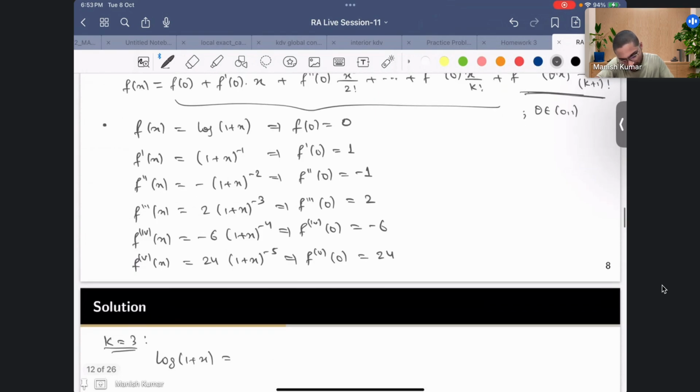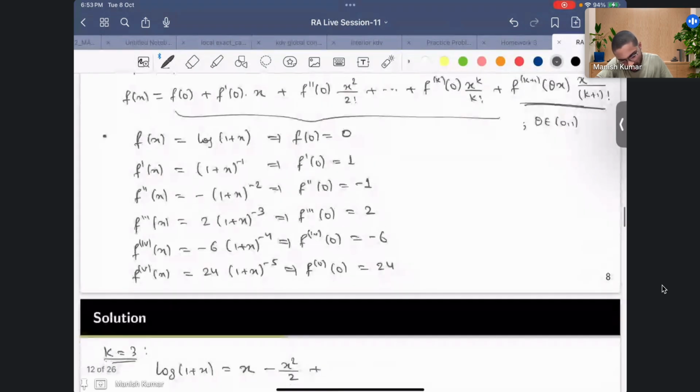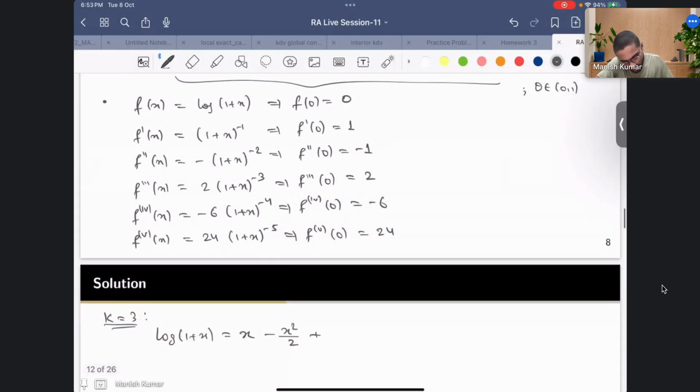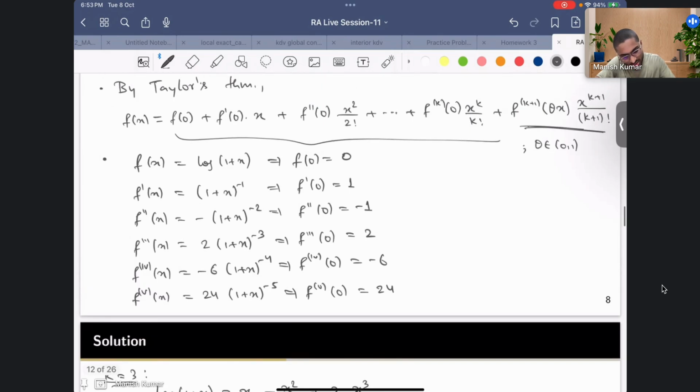F prime of 0 is 1, so I'll get 1 times x, plus f double prime 0 is minus 1, so I'll get here minus x square by 2, plus, and then for that third order derivative, f triple prime 0 is 2, so I'll get 2 x cube by factorial 3, and then the fourth derivative, so this would be k equal to 4. Here the k plus 1 will be 4, right?